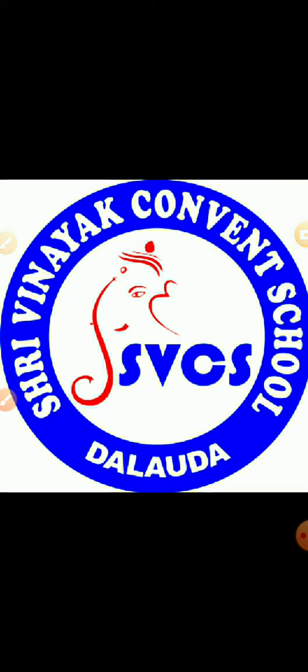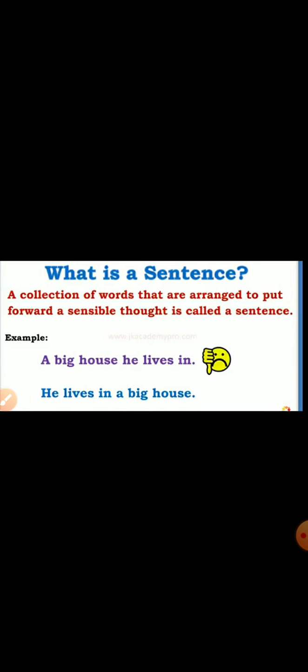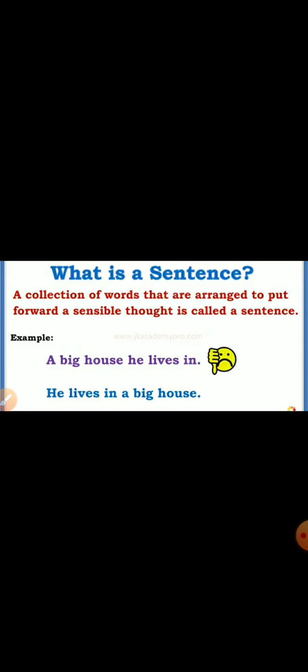Now, today we are going to learn a topic on English grammar, types of sentences. So let's start. To speak, read and write, we make use of sentences. So let's learn what a sentence is. A collection of words that are arranged to put forward a sensible thought is called a sentence.